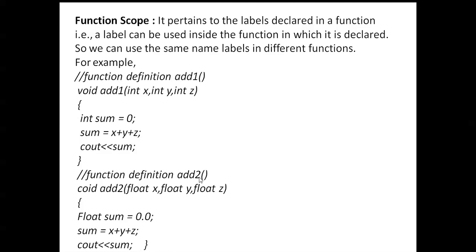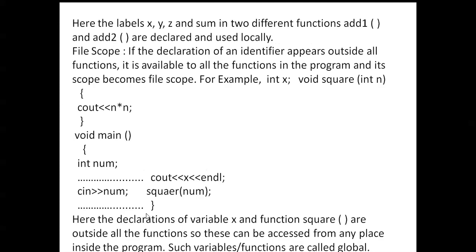Next, function definition add2, the second function. x, y, z are floating point values. Then float sum = 0.0, sum = x + y + z, cout << sum. Here the labels x, y, z and sum, in the two different functions add1 and add2, are declared and used locally.